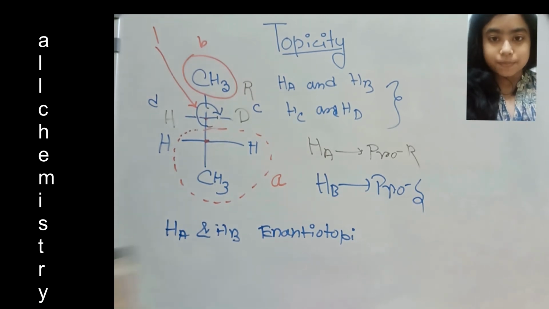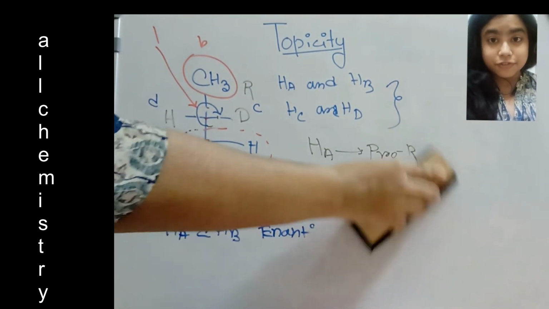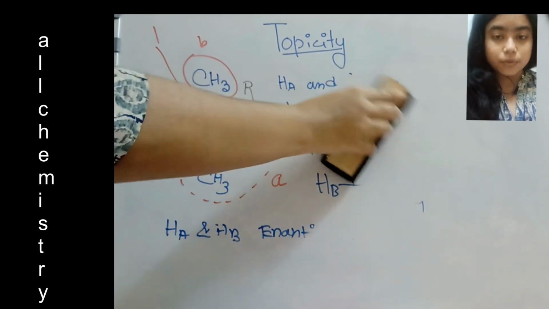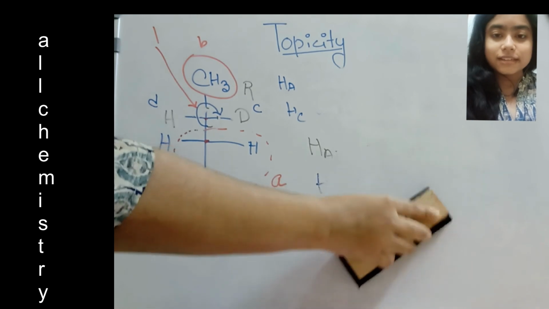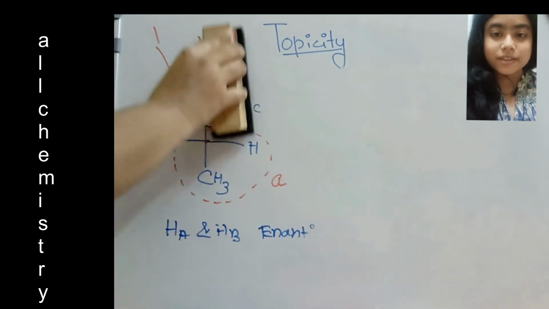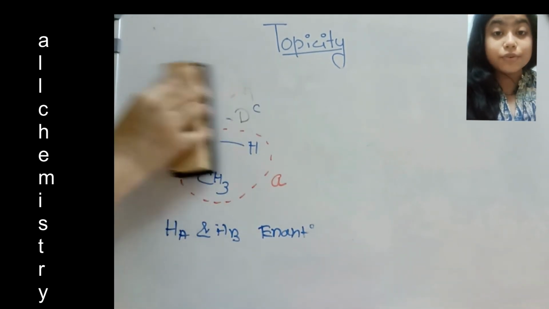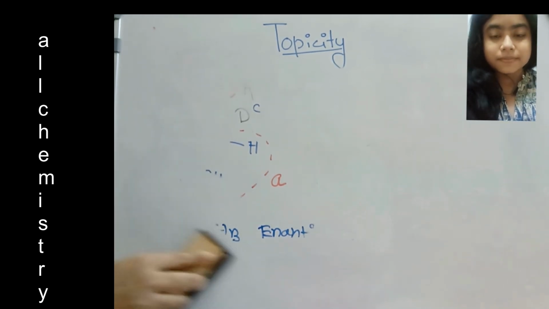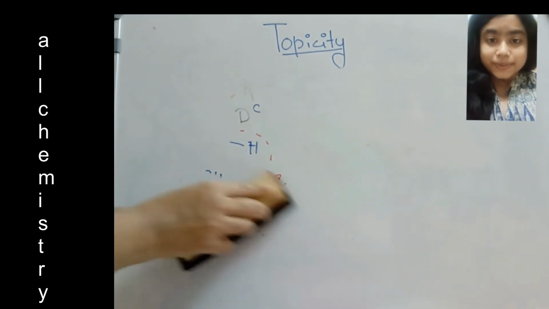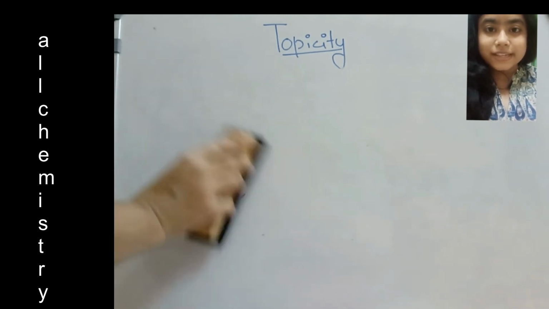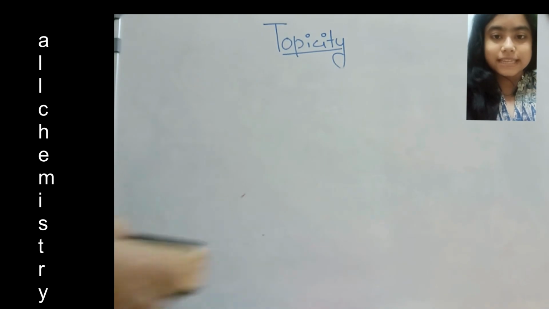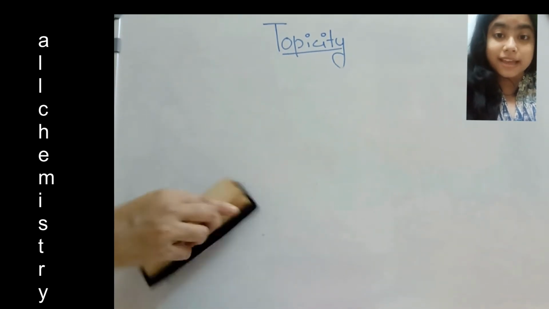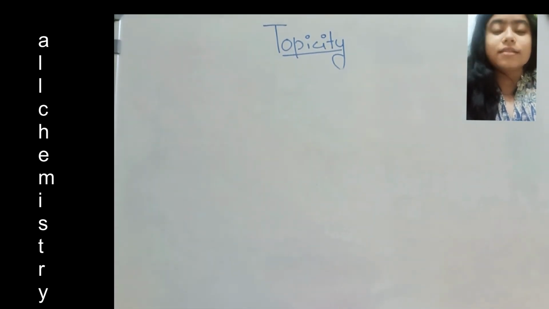Now in another case, we will study E and Z isomers, and as we know, E and Z are diastereoisomers. One more thing: Ha and Hb should be in the same environment, attached to the same type of carbon, otherwise it will be a constitutional isomer.